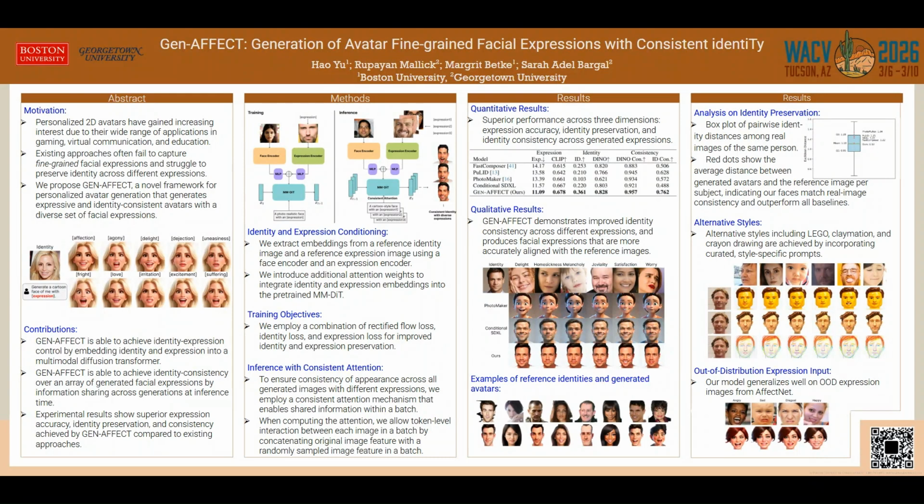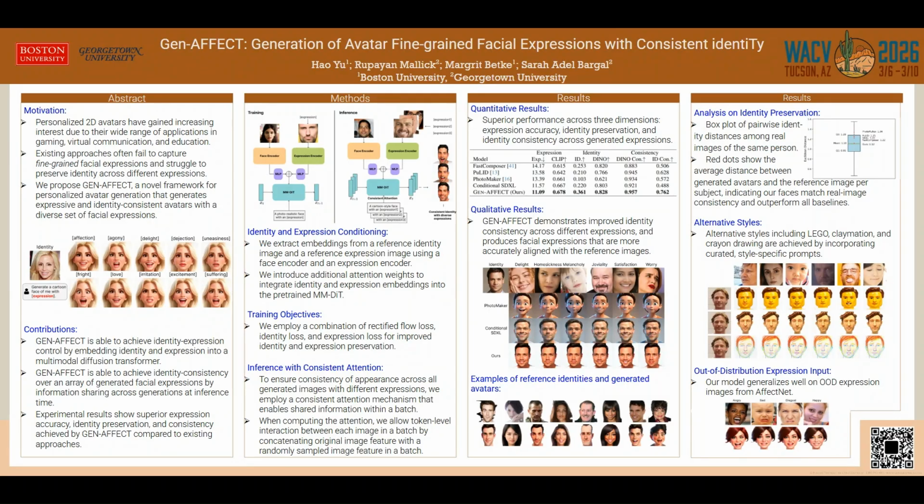We evaluate our performance across three dimensions quantitatively: expression accuracy, identity preservation, and identity consistency across expressions. GenAffect achieves superior performance across all metrics compared to existing approaches. Here we show examples of reference identities alongside generated avatars across multiple expressions. The generated facial features remain stable while expressions vary naturally. Our model achieves superior performance compared to all the previous existing methods.